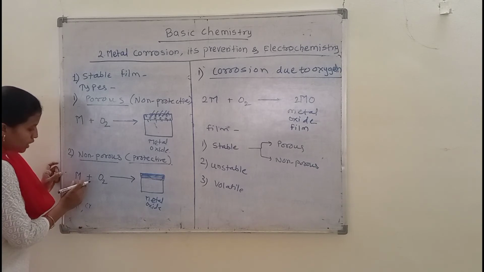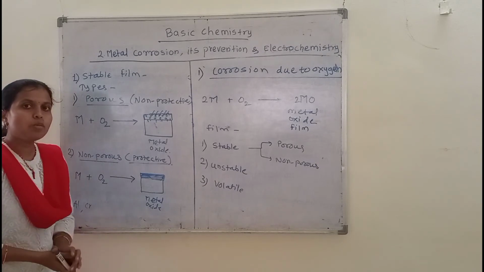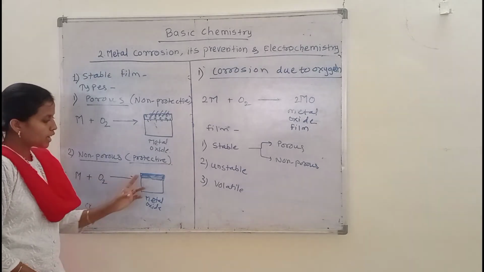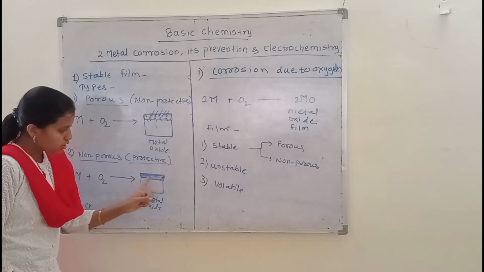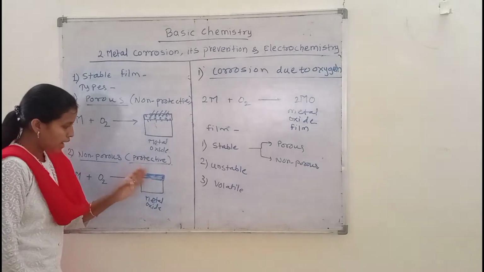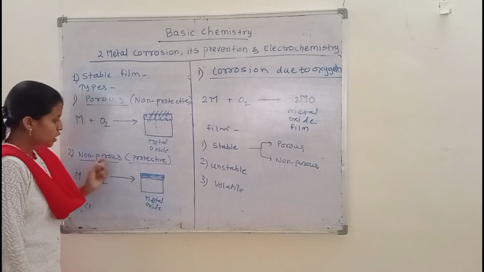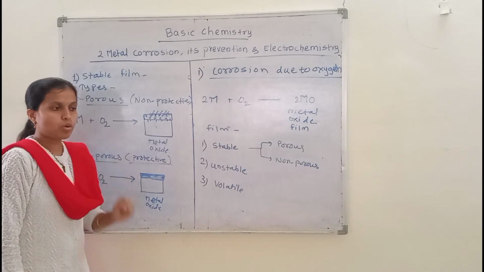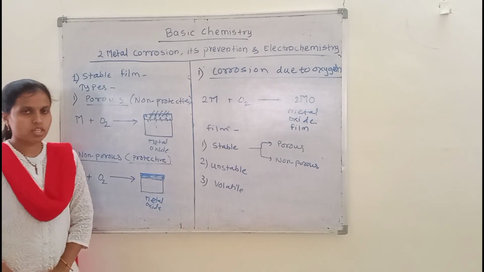And when the aluminium metal comes in contact with atmospheric oxygen to form aluminium oxide, this aluminium oxide has more volume than the aluminium metal, so that's why it can cover the whole metal surface. That's why this layer does not have any pores in its structure, so there is no direct contact with the atmospheric oxygen, and the metal will be protected from further corrosion. So that's why this film is also named as a protective film, because this film can protect the metal from further corrosion. Okay, so this is the non-porous type of film.